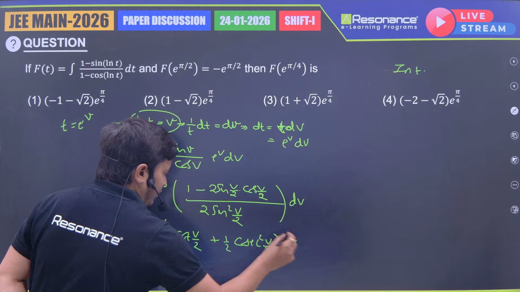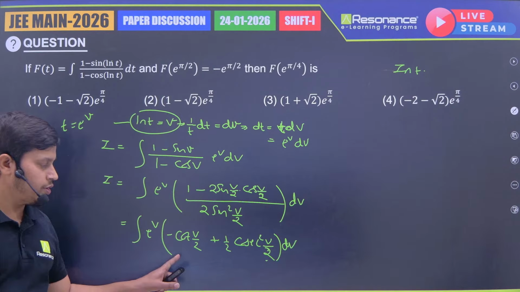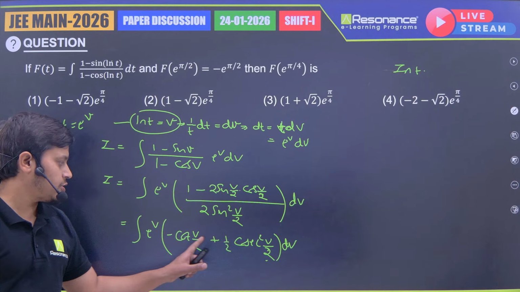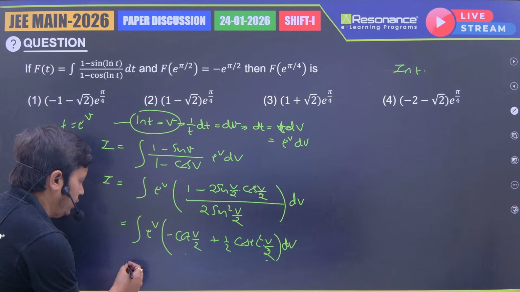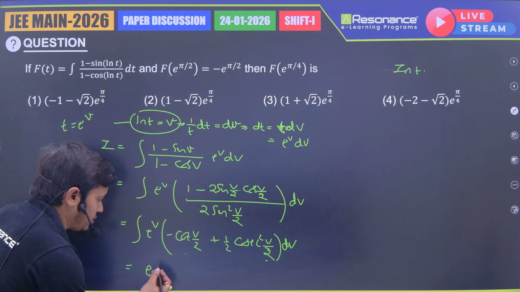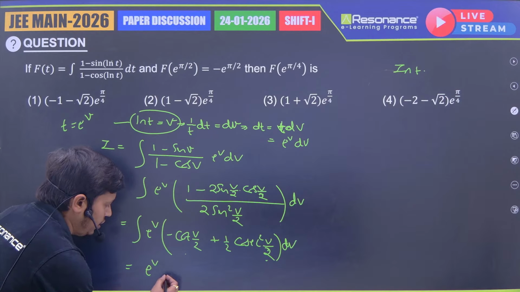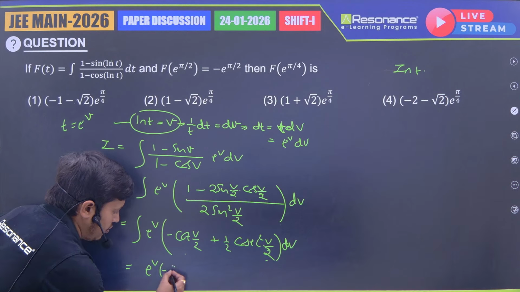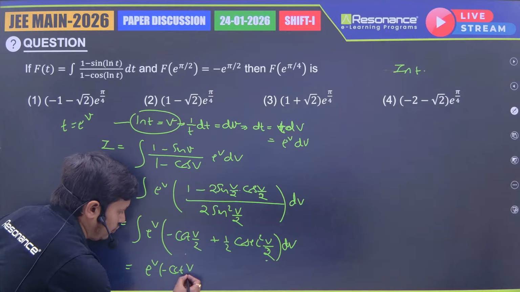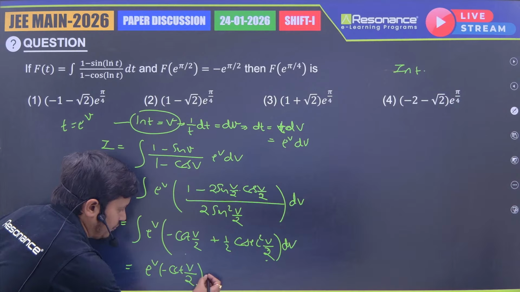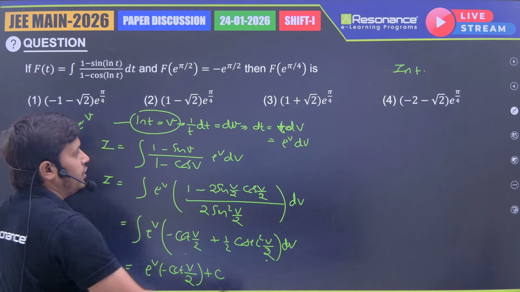Now it is e power v. If this one is f(v), then this is f dash (v), because when we differentiate we get the same thing. So what are we getting? e power x into f(x) plus c: e power v into f(v), which is minus cot v/2, and plus c. Okay, so here we got the integration.